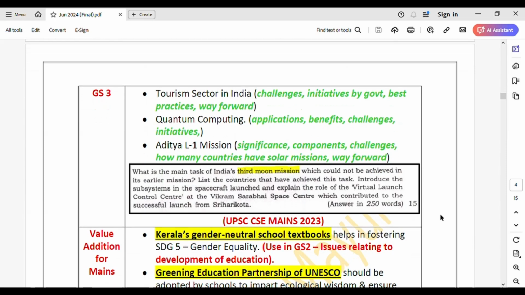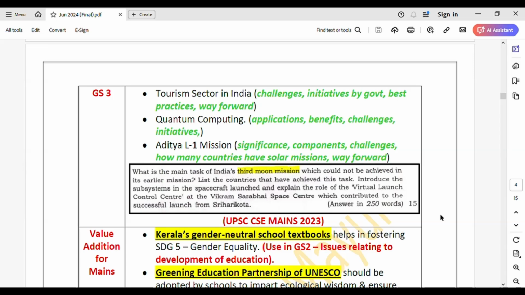Then coming to GS3, tourism sector in India. So what to do? Collect an introduction. If a question is asked, you could start with an introduction like tourism sector contributes so much percent to India's GDP, right? Something like that you could start with, and then whatever the question asked, like the mains PYQ, the dimension you could cover accordingly.